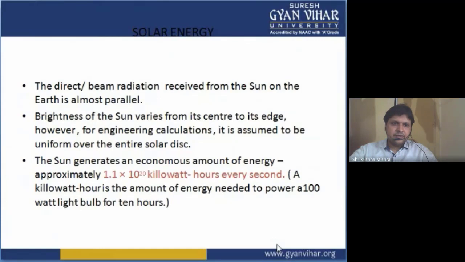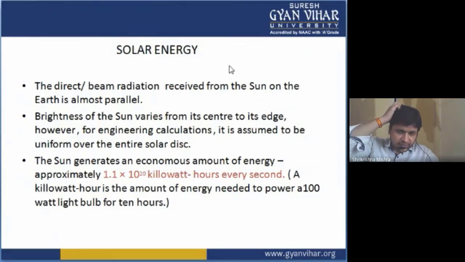Solar energy, the direct radiations, which we also call beam radiation, received from the Sun on the Earth is almost parallel. Because the distance is too large, we consider the radiations coming on the Earth's surface as parallel. The brightness of the Sun varies from its center to its edge. However, for engineering calculations, it is assumed to be uniform over the entire solar disk.